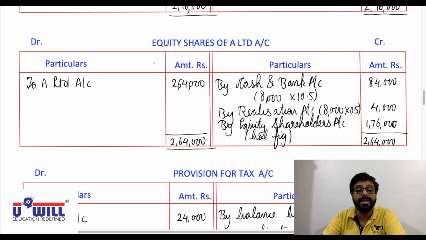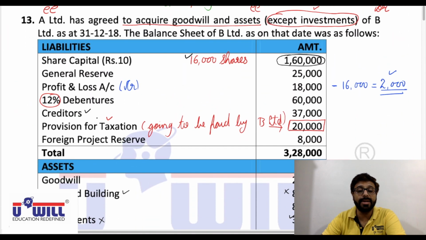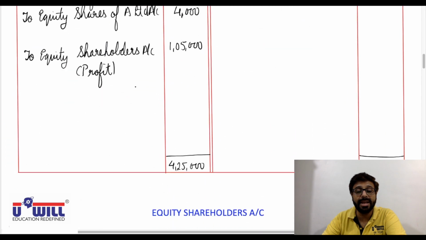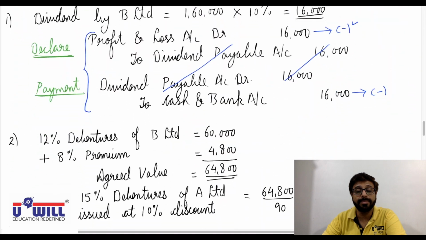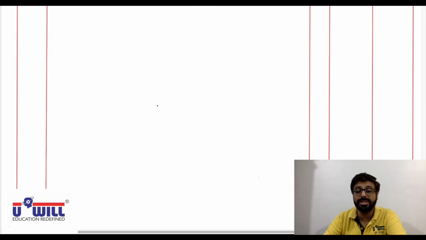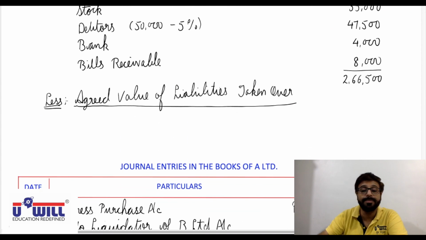Now two liabilities are taken over, debentures and creditors. Creditors, we assume they are taken over. Tax was given, tax liability, so we assume it is paid by transferor company itself. So debentures, we will take the agreed value, that is 64,800. Okay, 12% debentures 64,800 agreed value.